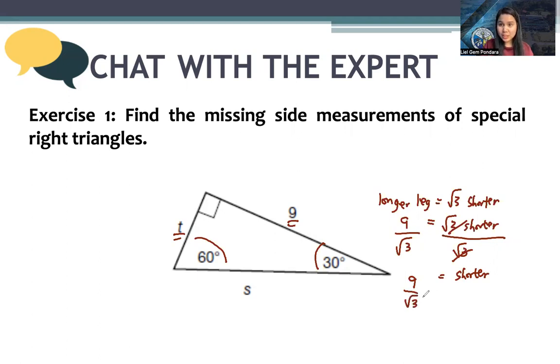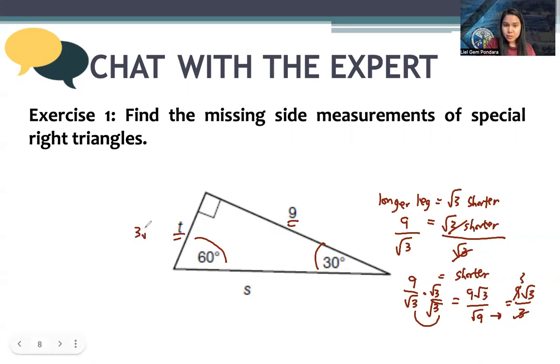But we need to rationalize our denominator. So we'll multiply that by square root of 3 over square root of 3. So we have 9 times square root of 3 over square root of 9, because that's 3 times 3. Square root of 9 is equal to 3. So 9 square root of 3 over 3 becomes 3 square root of 3.